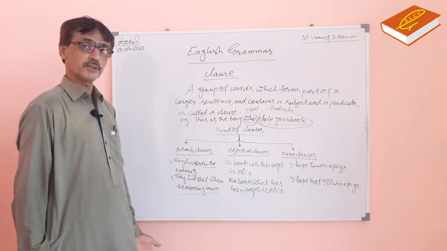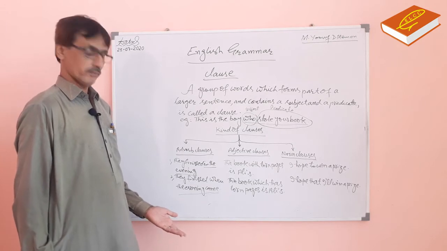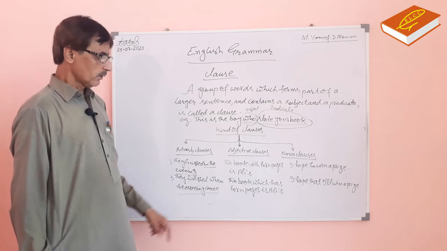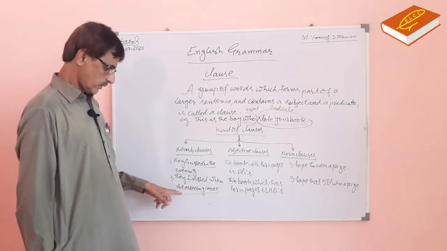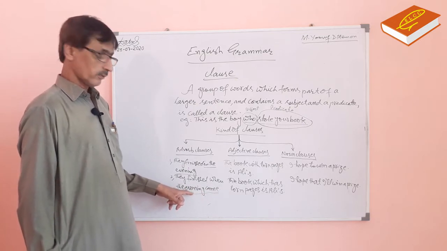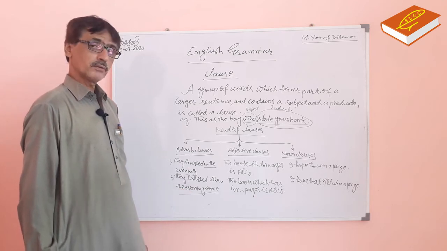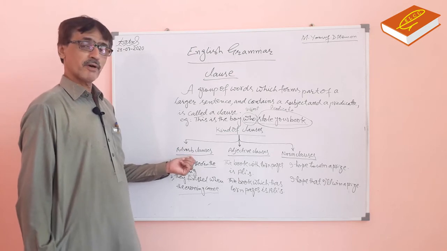When did they finish? When the evening came. When is the subject, the evening came, this is a clause, adverb clause, because this clause qualifies the verb.